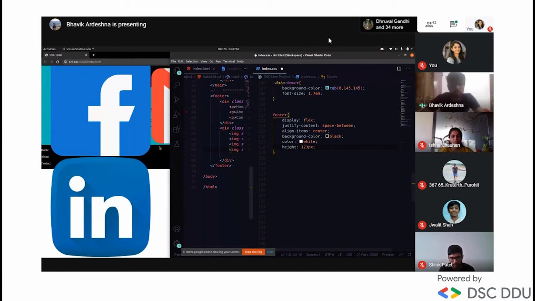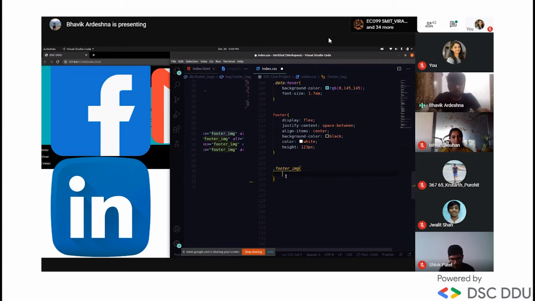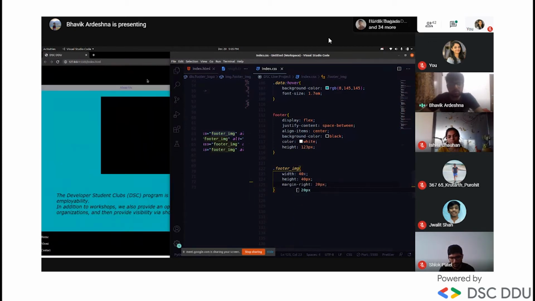Okay, still it's not looking good because of our logo. First we change the logo design, which we named footer image. Let's give width 40 pixels, and height similarly 40, so it looks even from all sides, and give margin right 20 pixels. Let's save. Now it's looking good, right?